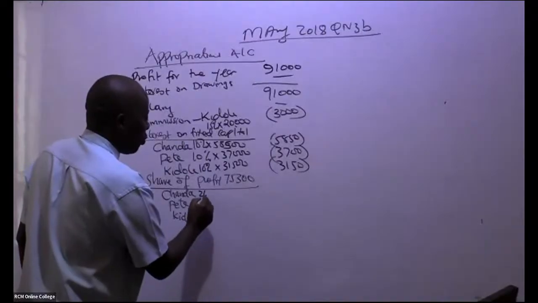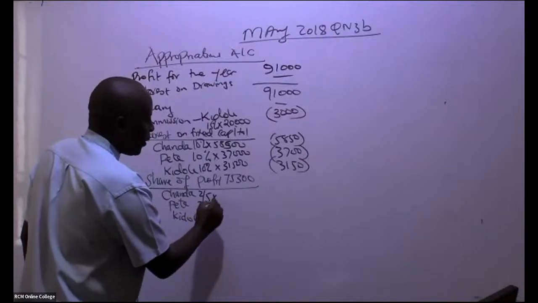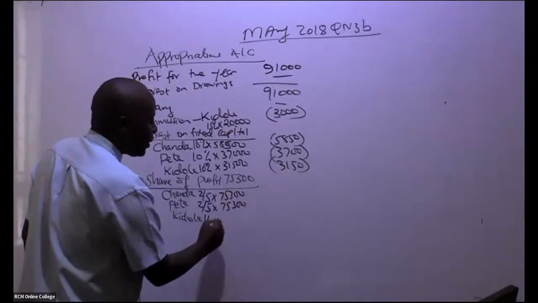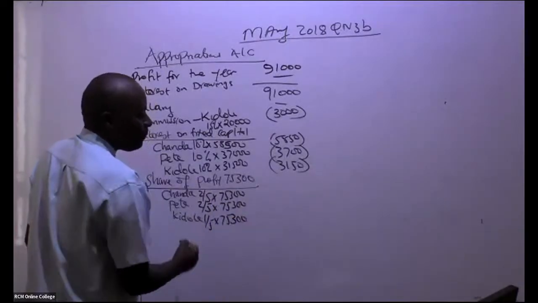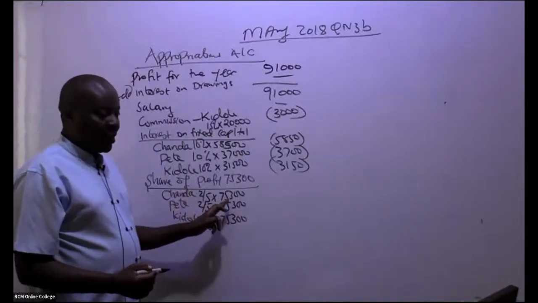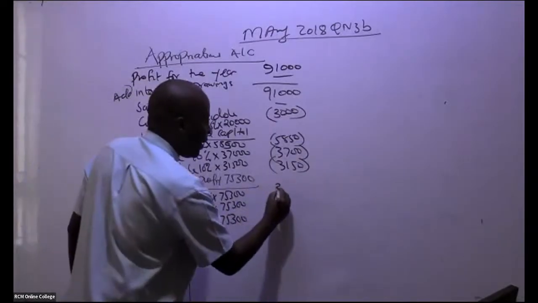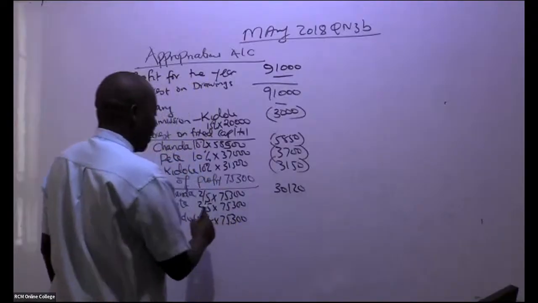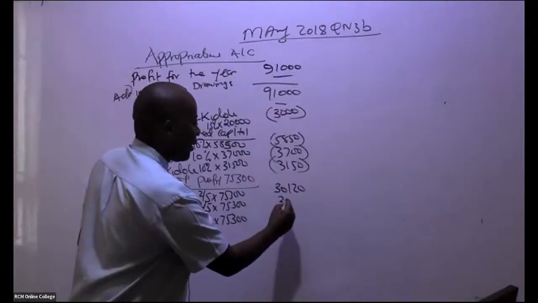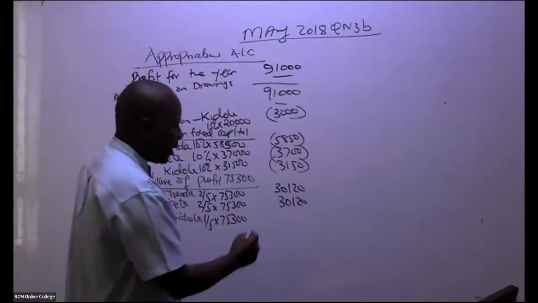So we have here 2:2:1, so this will be 2 over, of course, if you add here, over 5, isn't it? 2 over 5, 2 over 5, 1 over 5, times this 75,300, times this 75,300, times this 75,300. All right? So can somebody give me this 2 over 5 times this? What are we getting, ladies and gentlemen? So I'm being told here we have 3120. This and this will end up giving me the same, 3120, and then now this is 1 over 5. The last one is 14,700.